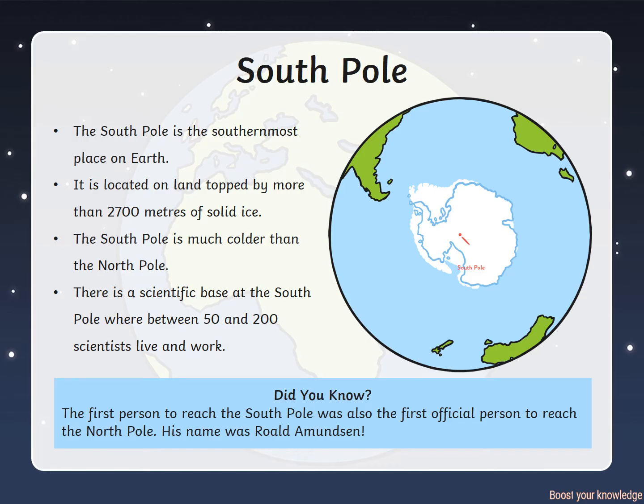The South Pole is the southernmost place on Earth. It is located on land topped by more than 2,700 meters of solid ice. The South Pole is much colder than the North Pole. There is a scientific base at the South Pole where between 50 and 200 scientists live and work. The first person to reach the South Pole was also the first official person to reach the North Pole. His name was Roald Amundsen.